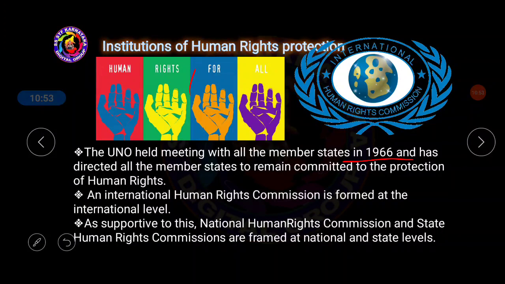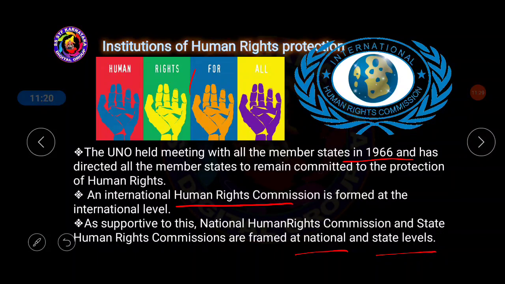And an International Human Rights Commission is formed at the international level. Now this is quite very important, please make note. What is the purpose of this one? It is to protect human rights across the world. And as a support to this, National Human Rights Commissions and State Human Rights Commissions are also formed at the national level and even at the state level.